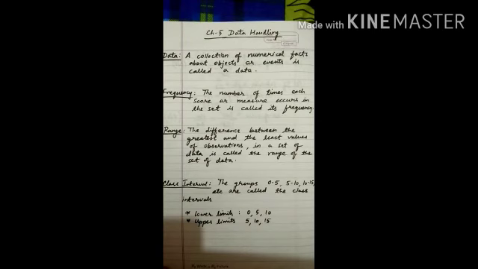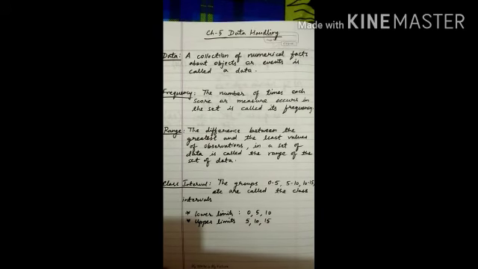Here the range means the difference between the greatest and the least values of observations. The least value here, the least marks obtained is 10 and the greatest marks obtained is 50. So the difference between 50 and 10, it means 50 minus 10 equals 40. It means the range of this given data will be equal to 40.